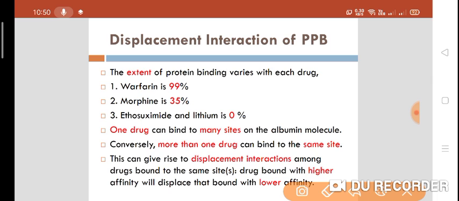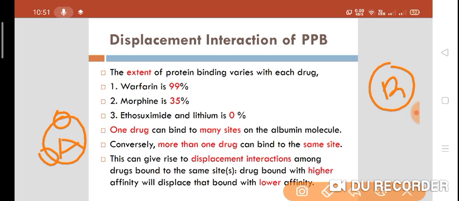If this is drug A, and drug A has more than two plasma protein binding sites, and this is drug B.